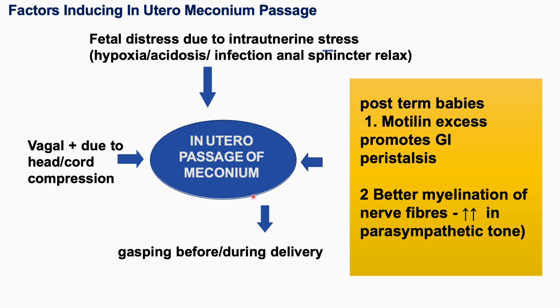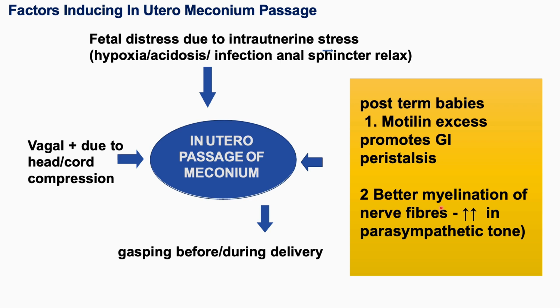Whenever there is vagal stimulation, that leads to relaxation of the anal sphincter, ultimately leading to in utero passage of meconium. And in cases of post-term or post-dated babies, there is maturity of the GI tract, so motilin release will be in excess, which promotes GI peristalsis, ultimately stimulating the release of meconium.